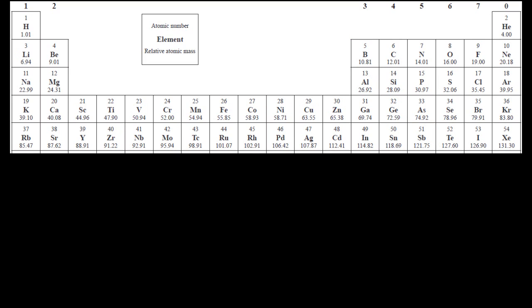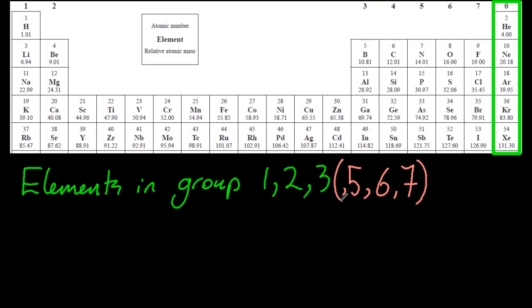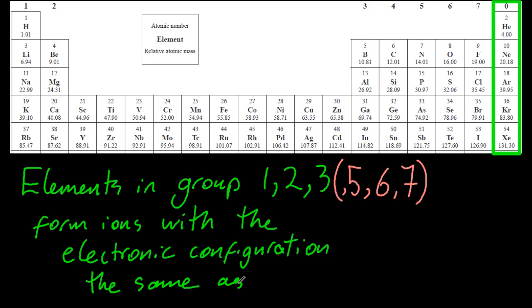So metals are electrophobic. They like to lose electrons. Now, that seems strange that I've highlighted those non-metals there, group 0, but elements in groups 1, 2 and 3, and 5, 6 and 7, as we'll see a bit later, they want to form ions with the electronic configuration of the noble gases. This is a hugely fundamental part of chemistry, that the noble gases have stable electronic configurations, and that's what other atoms try to attain.